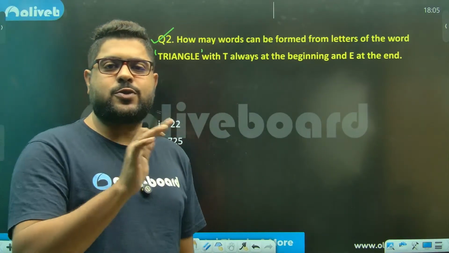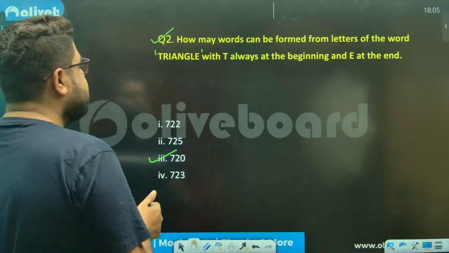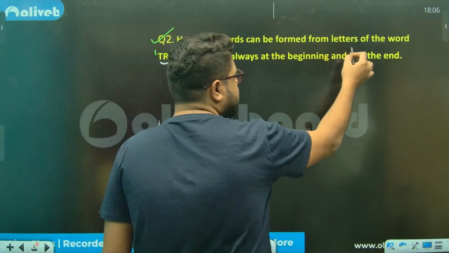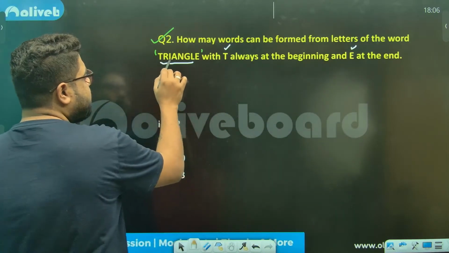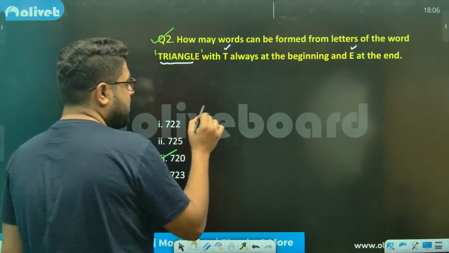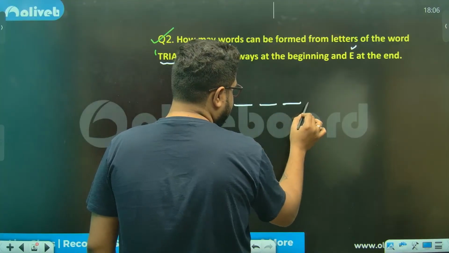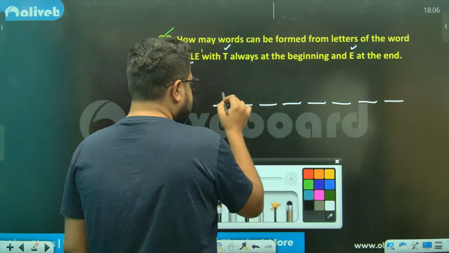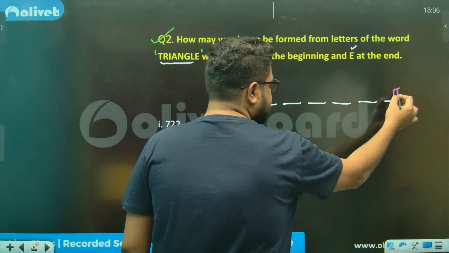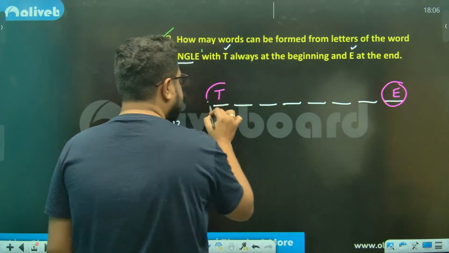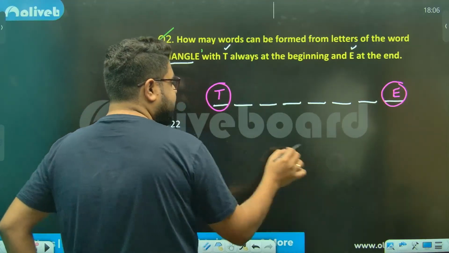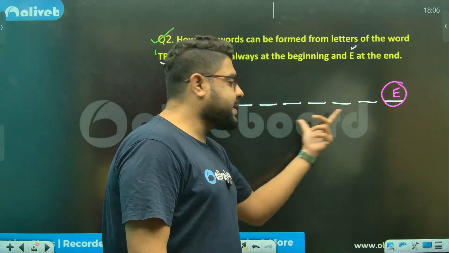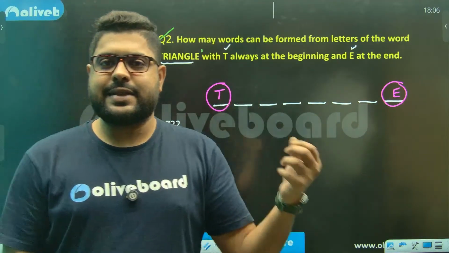So, look, sir, how to solve this type. The triangle I need to form, but T and E should be fixed. How many letters? 1, 2, 3, 4, 5, 6, 7, 8. And they have fixed 2 letters, this is T and this is E. So I cannot put my hands on these two. These two are kind of sacred. Whatever I can do, I can do in the middle, in these 6 places.